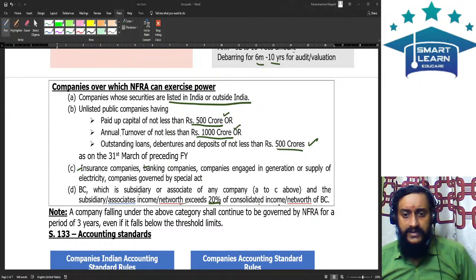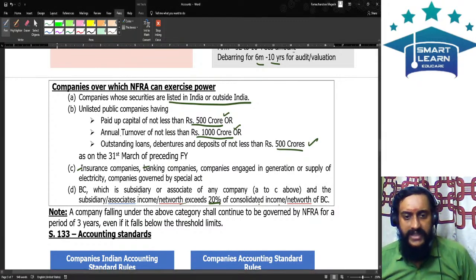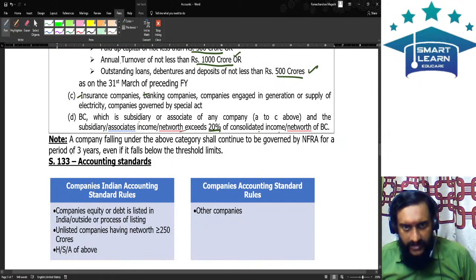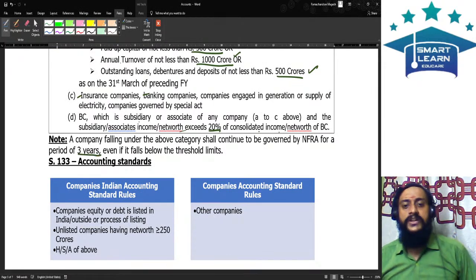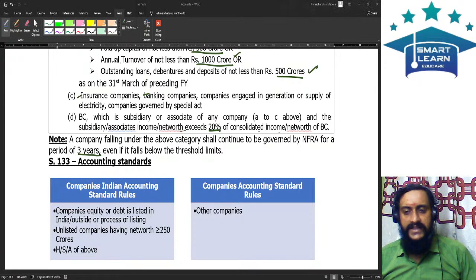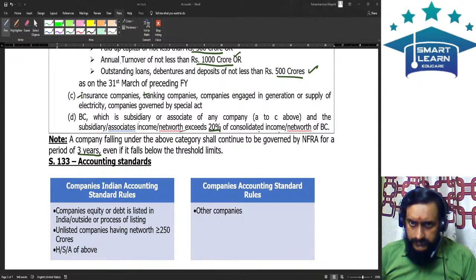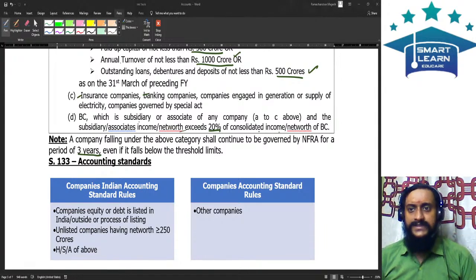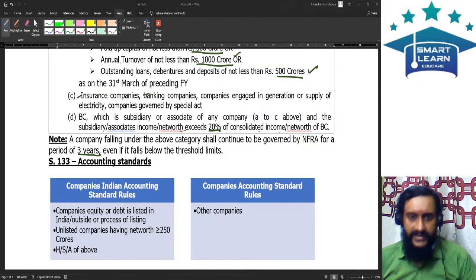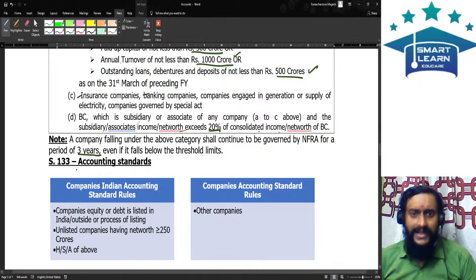Then, sir, suppose I fall below the threshold limit? Even if you fall below the threshold limit, once NAFRA catches you, you will be subjected to a 3-year period under NAFRA. So these are all the points which we need to understand with respect to NAFRA and accounting standards.